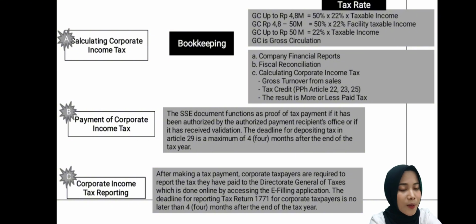After making a tax payment, corporate taxpayers are required to report the tax they have paid to the Director General of Tax, which is done online by accessing the e-filing application. The deadline for reporting tax return for corporate taxpayer is no later than 4 months after the end of the next year.